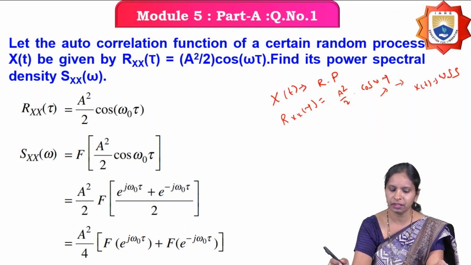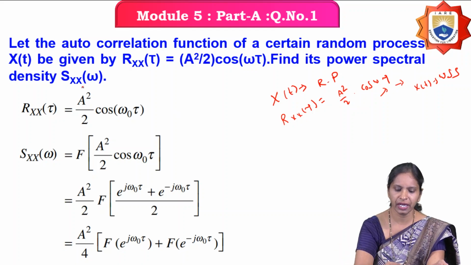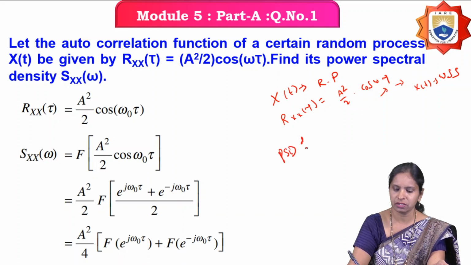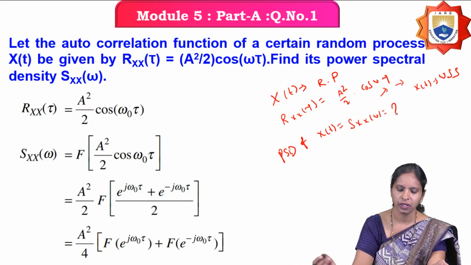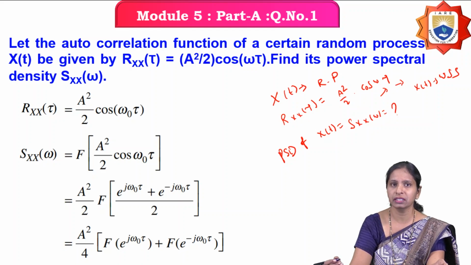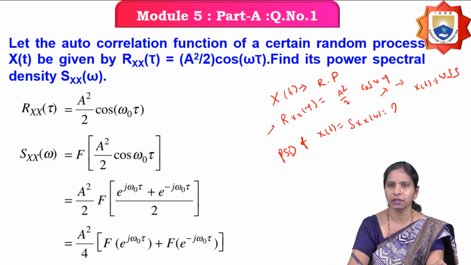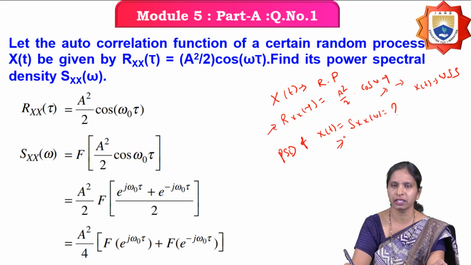After that, what you have to calculate? You have to calculate the power spectral density of the random process x of t, that is, Sx of omega. In the previous lecture, we already saw the relation between the autocorrelation function and the power spectral density.